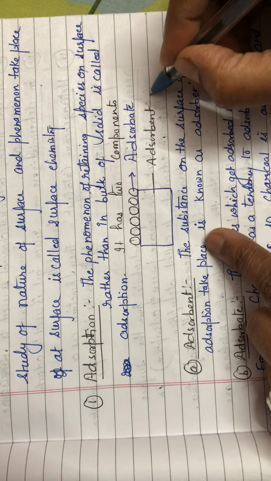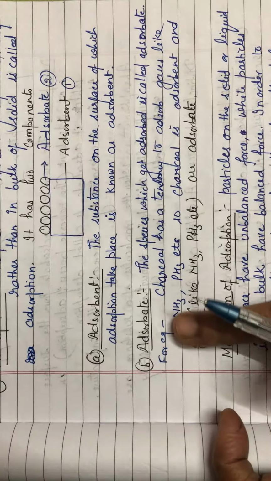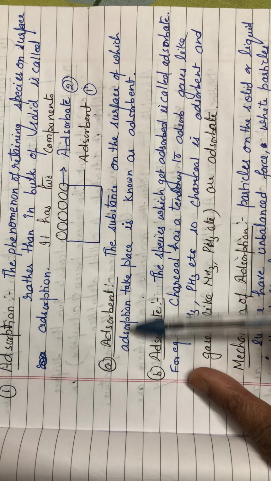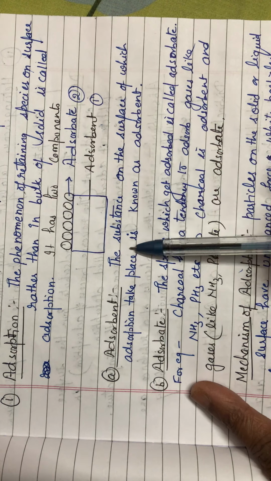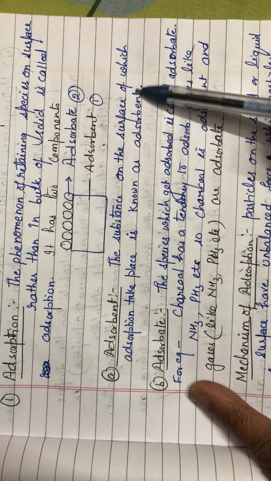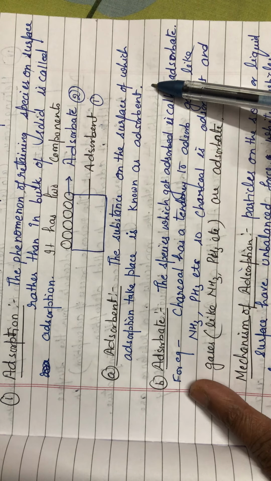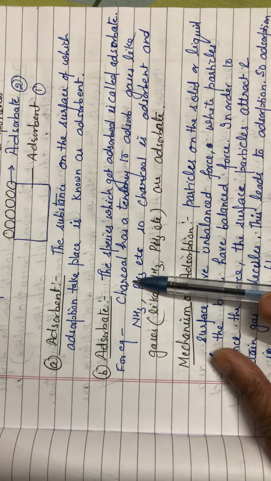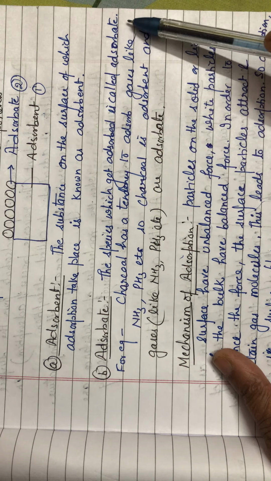So this is the first component and this is the second component. So you can define it. You can see here adsorbent. What is adsorbent? The substance on the surface of which adsorption takes place is known as adsorbent. And what is adsorbate? The species which gets adsorbed is called adsorbate.